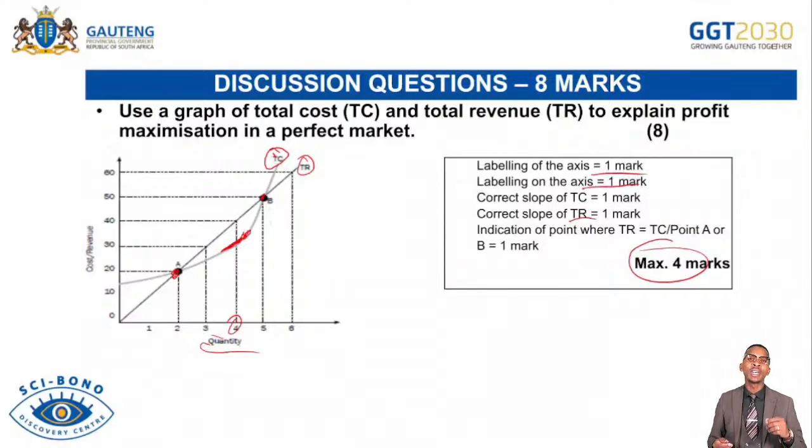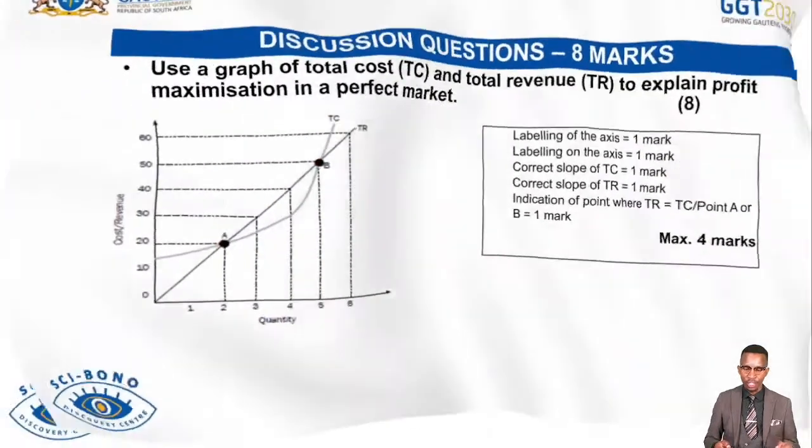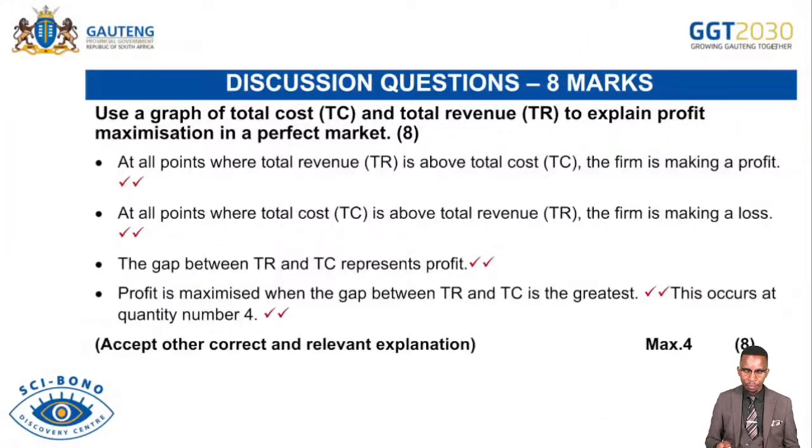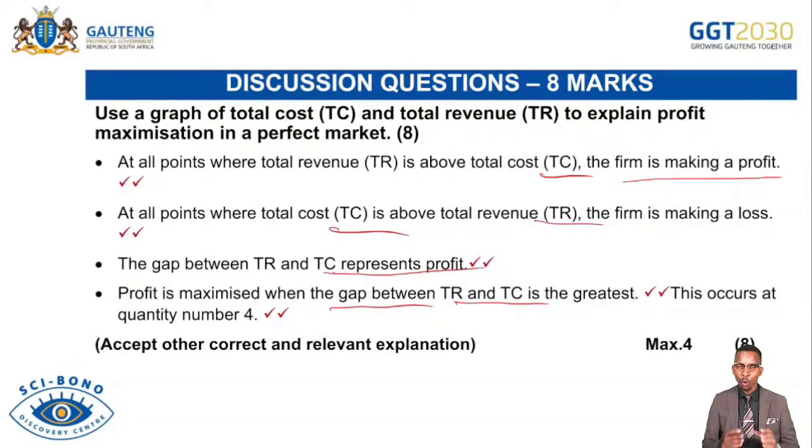And then there must be graph explanation. Remember, the question requires you to explain. At all points where total revenues TR is above total cost, the firm is making economic profit. At all points where total cost is above total revenue, the firm is making economic loss. The gap between TR and TC represents the profit. Profit is maximized when the gap between TR and TC is the greatest or is too wide. This occurs at quantity number 4. Any other correct answer is accepted for 4 marks.